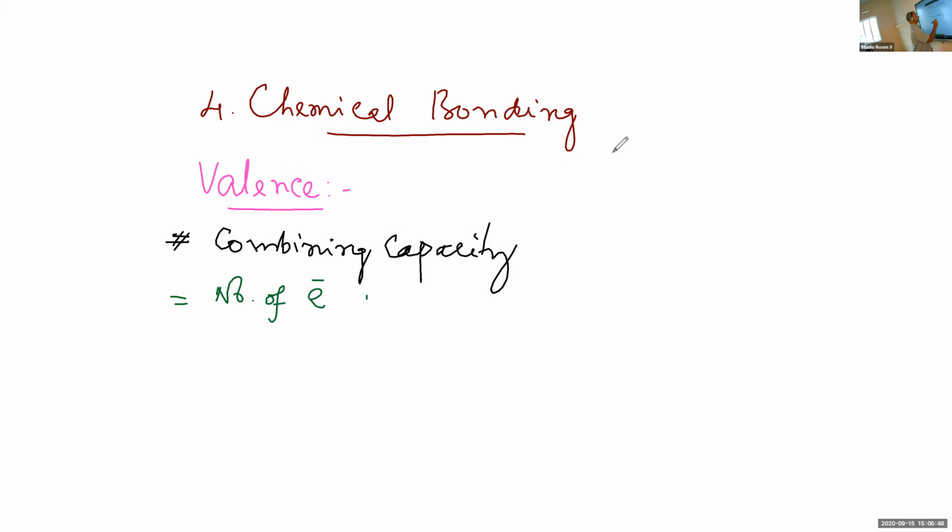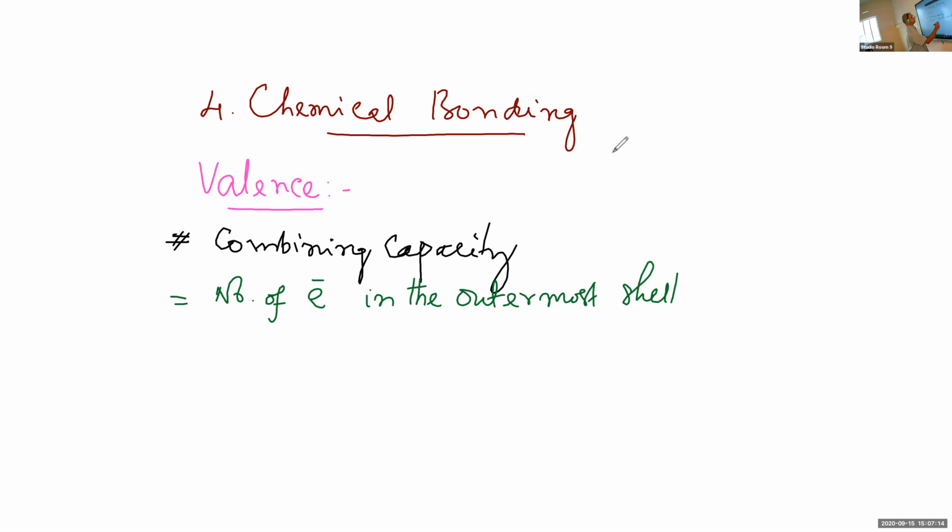That is called valence or valency of an element.